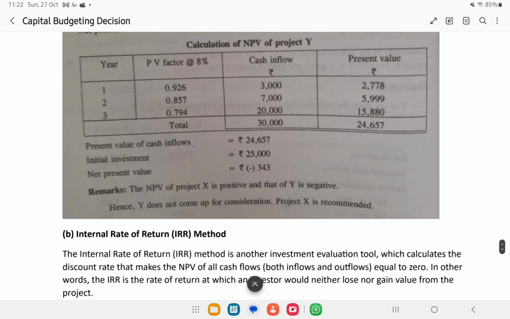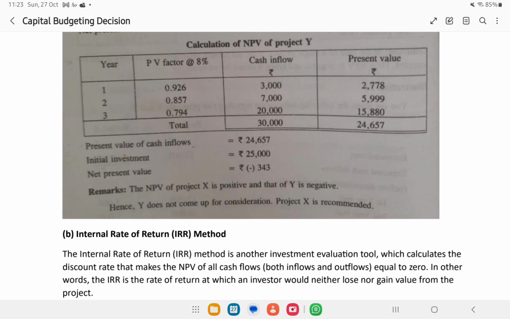When it comes to project Y, they said they will pay 3,000 rupees after 1 year. We said, okay, we are waiting for 1 year, we expect at least 8% return. So that means the 3,000 you pay after 1 year is just 2,778 rupees as of now for us. Similarly, the 7,000 they pay after 2 years is 5,899 rupees for us. Similarly, it goes.